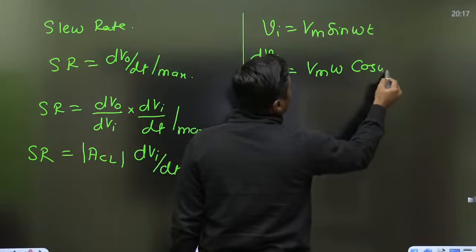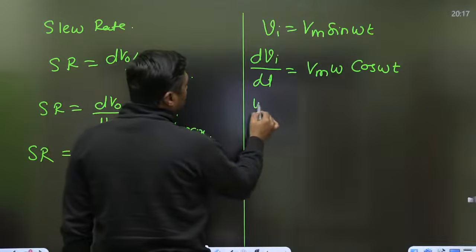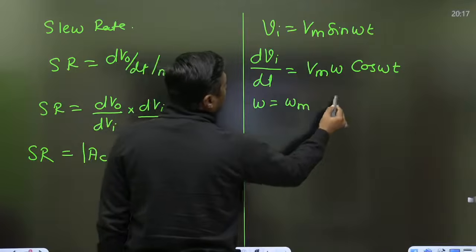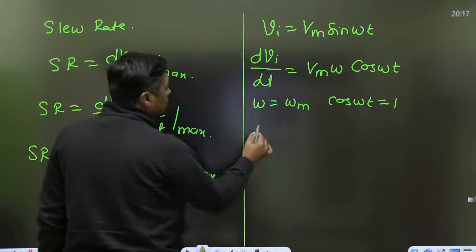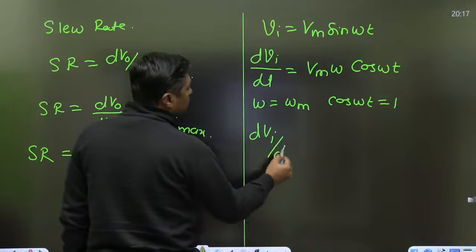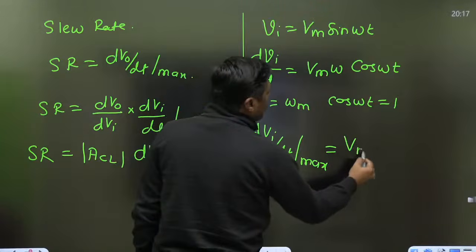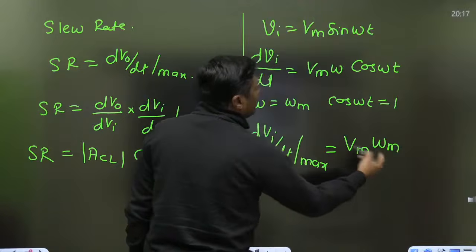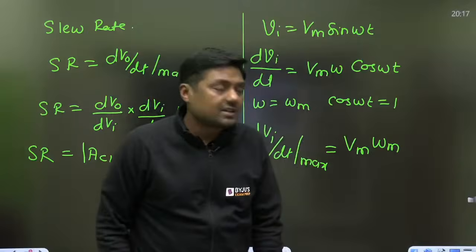Differentiate this, cos of omega t. What is the maximum value? Let at omega equal to omega m, cos omega t will become 1. That is called the maximum value. So what is the maximum value? It will become Vm omega m. This is the maximum frequency for which dVi by dt will become maximum.